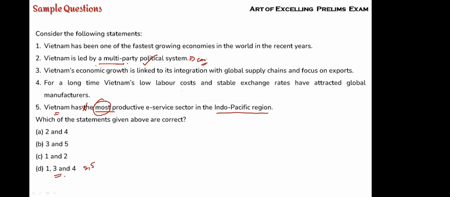Vietnam has been one of the fastest growing economies in the world. So it can be possible. They are not talking about fastest. It is one of the fastest, right? So it is possible. And Vietnam's economic growth is linked to integration with the global supply chain. Any country, it is going to be global supply chain, the exports, imports. It's globalization, right? It is possible. Even if you remove Vietnam, it is true. Clear? So 1 and 3 are true. Automatically, the choice appears only here. Even if I don't know this, I can go by other choices also. Clear? So this is how you try to find some way.